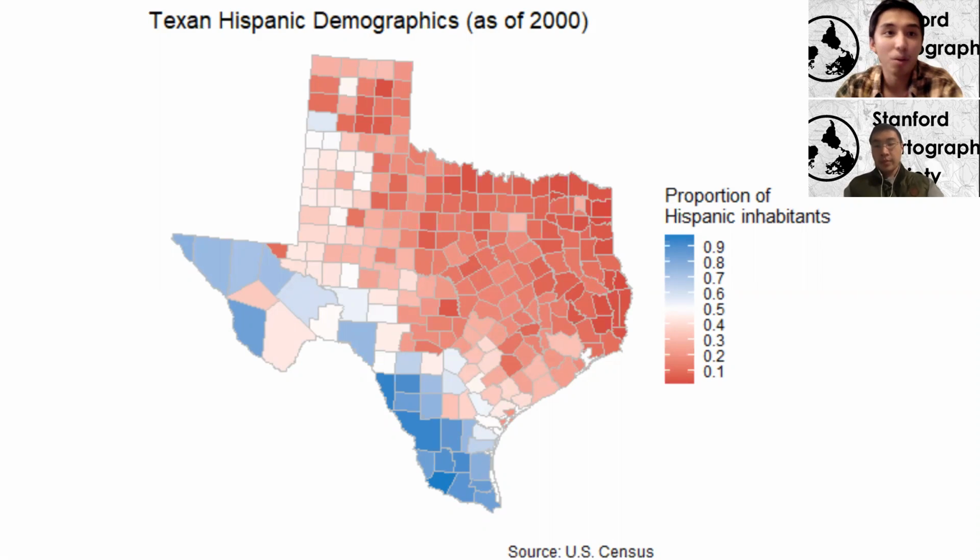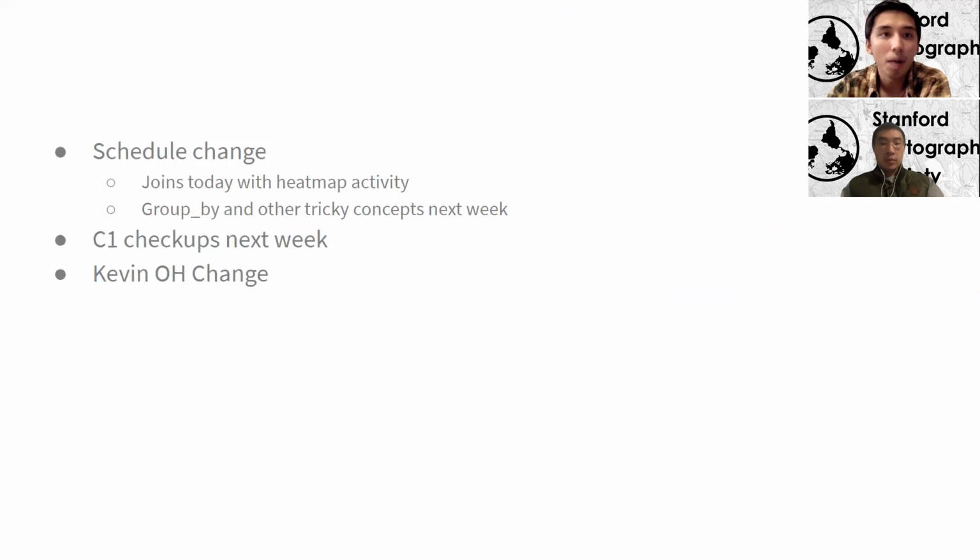If you're watching online, we link all of our activities, homeworks and demos within our Google Drive that's linked on the channel page. So please feel free to do it yourself if you want to be able to make this graph or similar graphs, these heat maps. So let me go quickly over this.